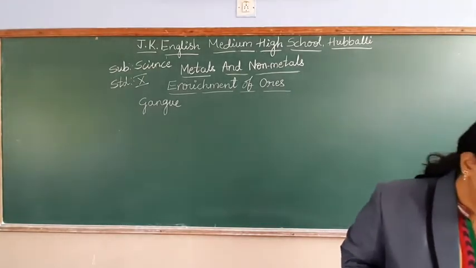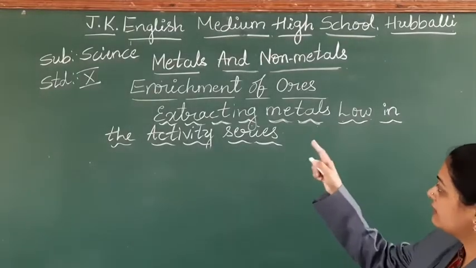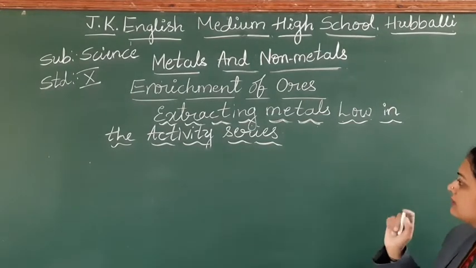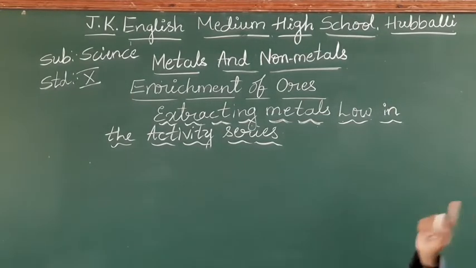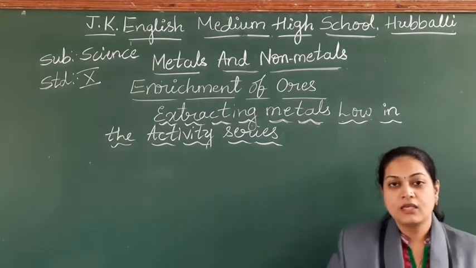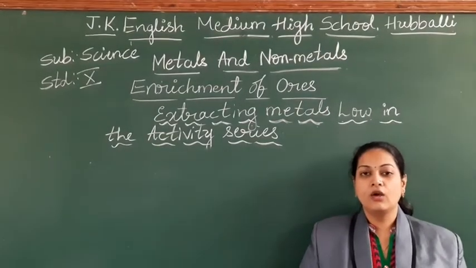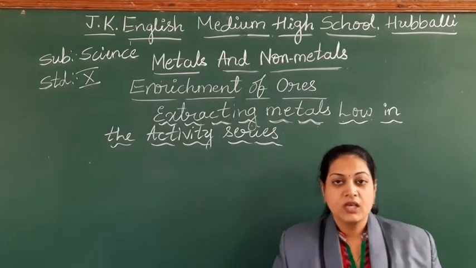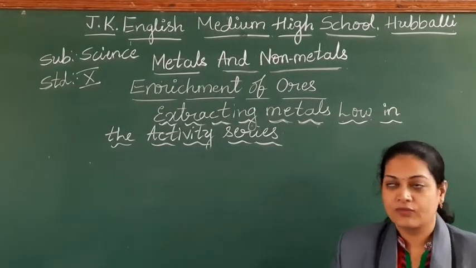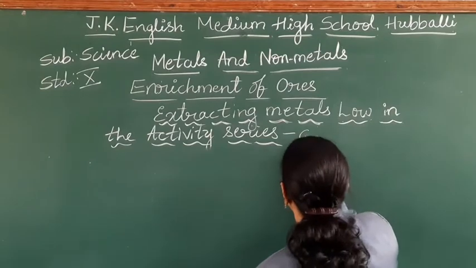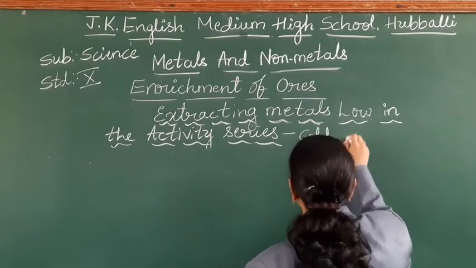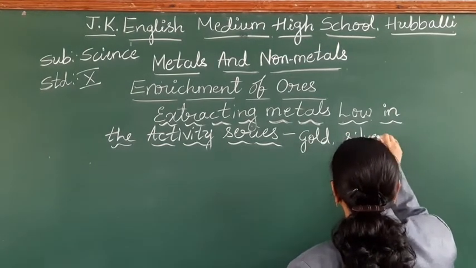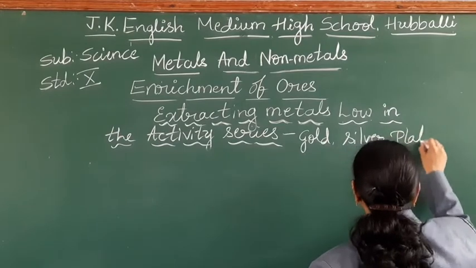Okay, take down the heading, friends: extracting metals low in their activity series. First let us start with the low activity series metals: gold, silver, platinum.